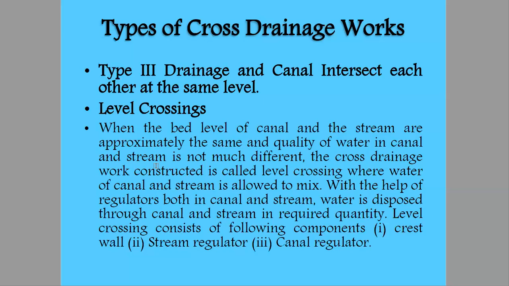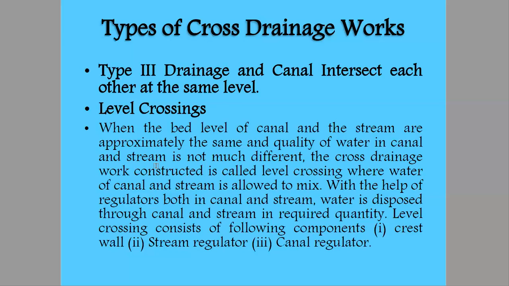If the bed level is the same, then the situation of the third system arises when the drainage and canal intersect each other. Now if the water quality is not very different, then we'll create a level crossing, where the water of the canal and stream are allowed to mix, meaning there is no separation of water.